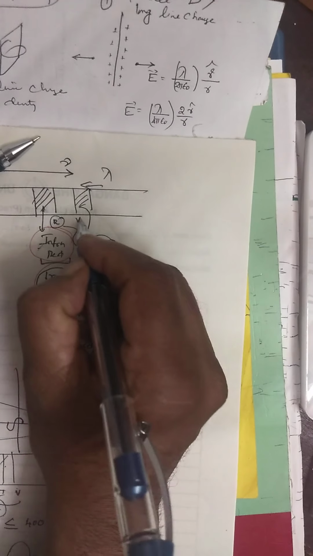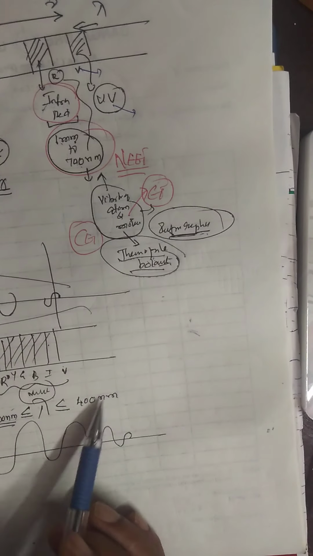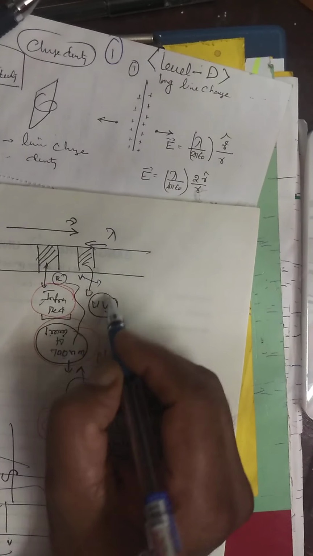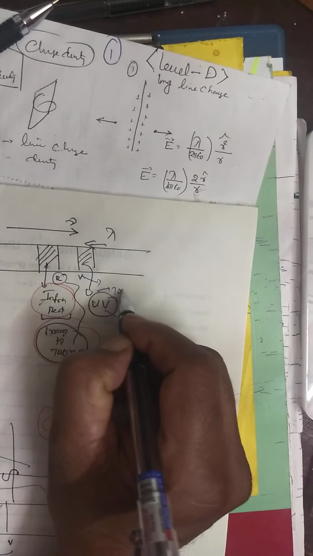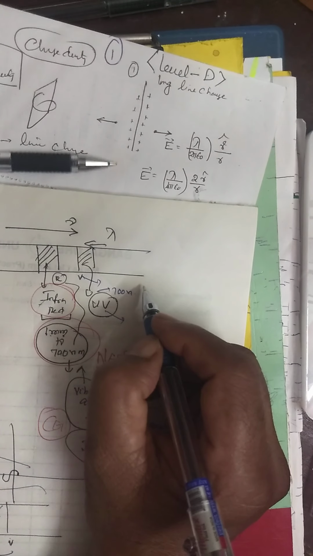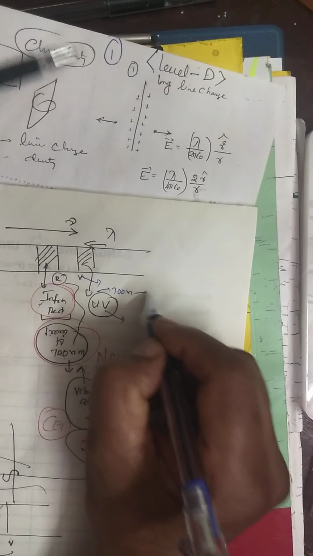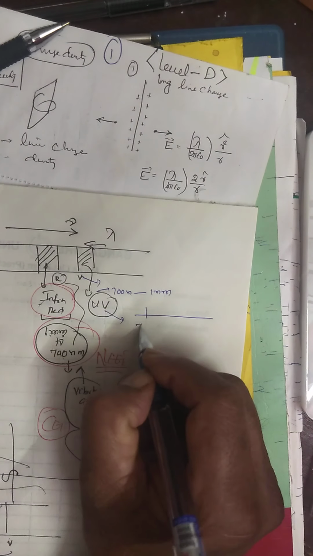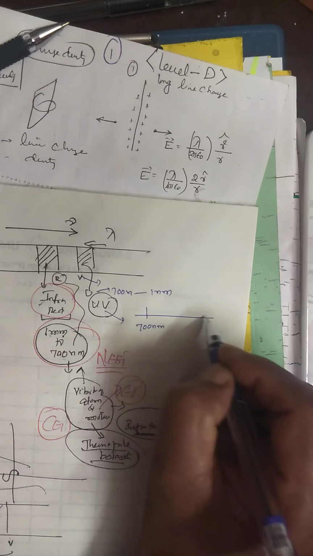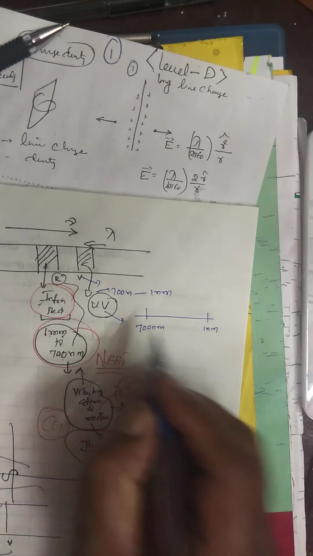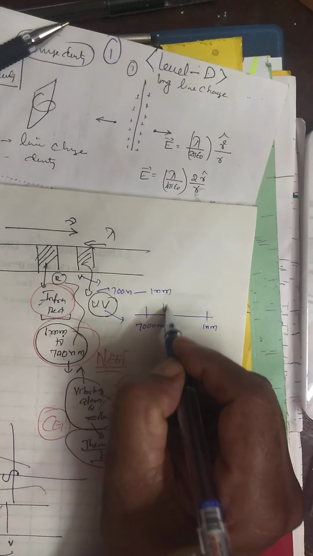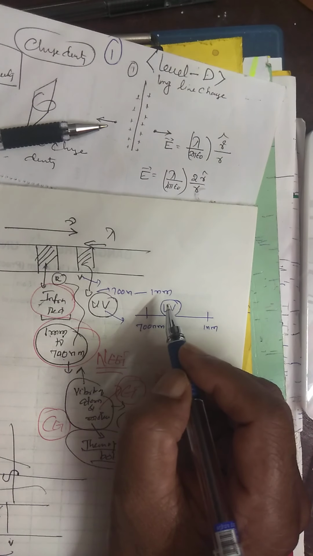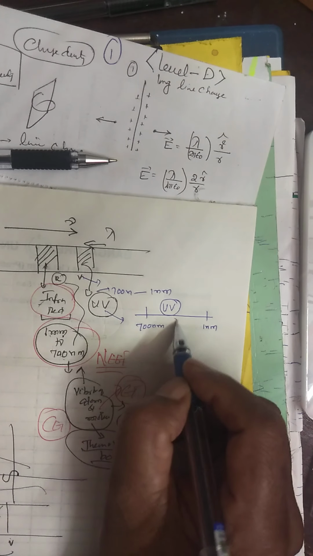What about the ultraviolet? What is violet? I said violet is 400 nanometer, 700 to 400. Here, ultraviolet is 700 nanometer to 1 nanometer. That means, I'll tell, ultraviolet is 700 nanometer to 1 nanometer. This is called ultraviolet. This ultraviolet, where will you get it?